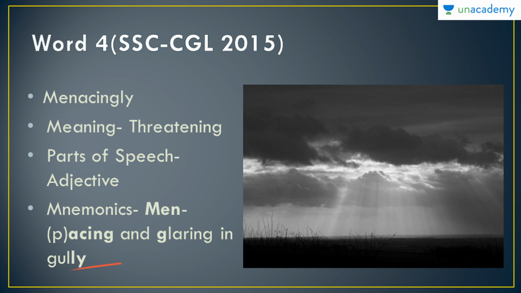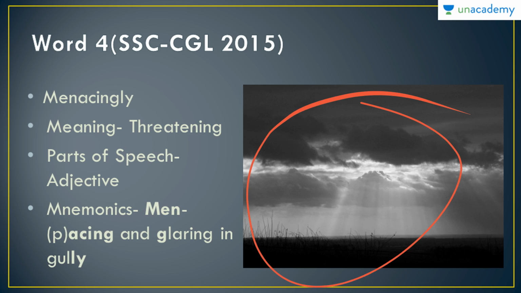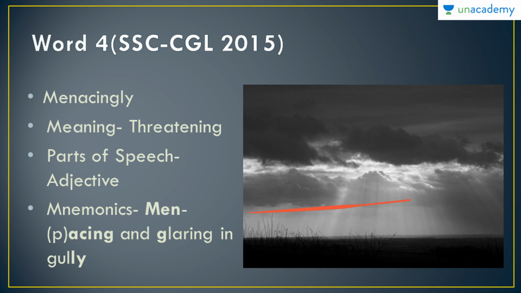In this way you can also learn the spelling of the word menacingly, and also you can learn the meaning of the word, because pacing and glaring conveys this meaning, threatening. If men are pacing and glaring at you, that is a threatening gesture that they are making. So that is how you can learn this word, the meaning of the word, and also the spelling of the word. So this sky looks threatening. That is how you can also understand the use of the word, and how you can remember the word through the image. The sky looks threatening, or it looks menacing. So that is how you can understand the word.